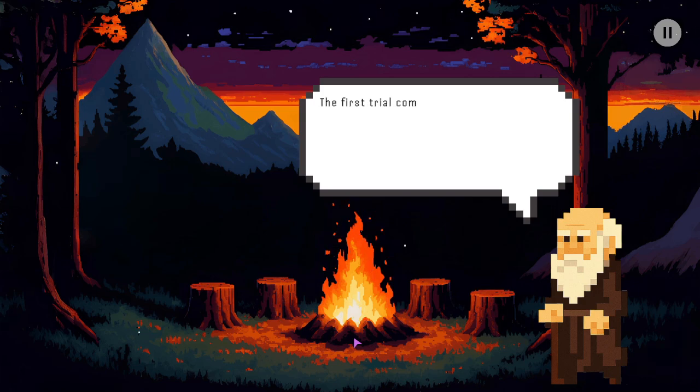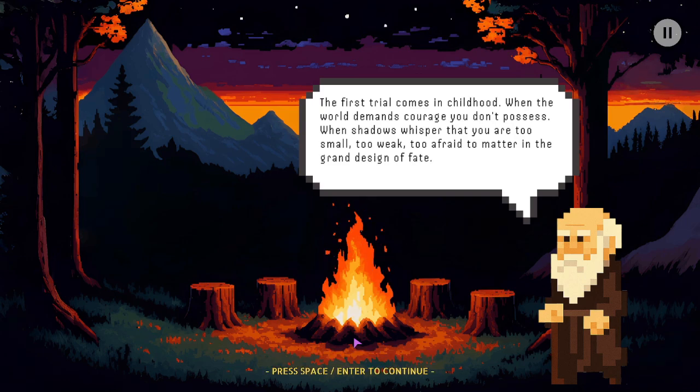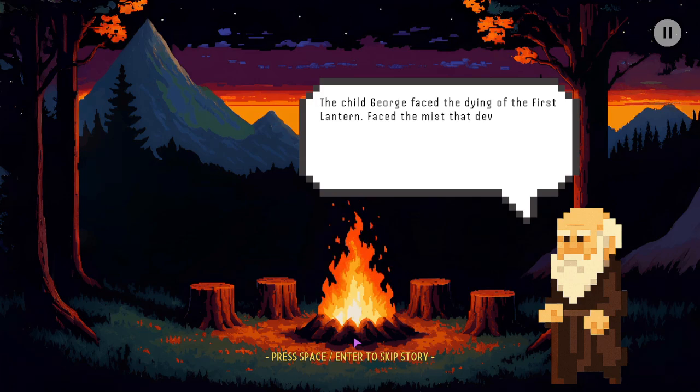The first trial comes in childhood, when the world demands courage you don't possess, when shadows whisper that you are too small, too weak, too afraid to matter in the grand design of fate. The child George faced the dying of the first lantern, faced the mist that devours everything, the cold that freezes souls.